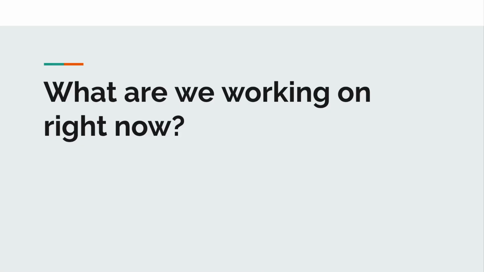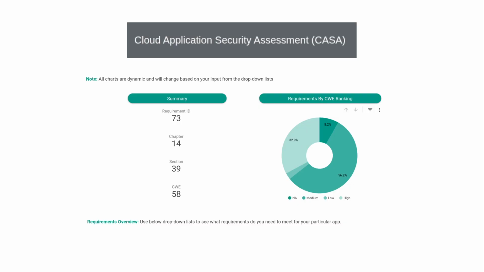But of course, what are we working on, let's say, the most? So basically, as you can imagine, working with Gmail is not so easy, especially for startups. So in order to use Gmail emails in your application, you need to pass something called CASA assessment, and this is Cloud Application Security Assessment.